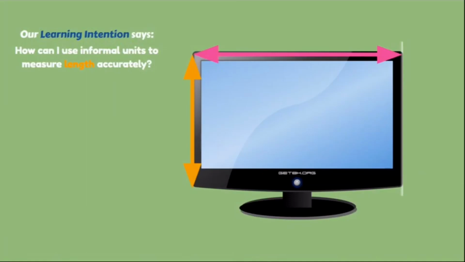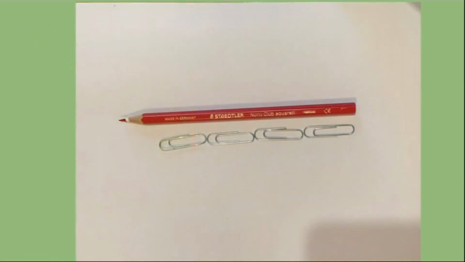But when we're talking about length, we're talking about the longest side. So if I was measuring the length of this TV, I'd need to make sure that I was measuring the one with the pink arrows on it and not the orange one. You always measure the longer side when you're measuring length.